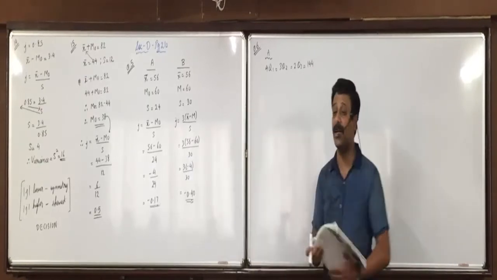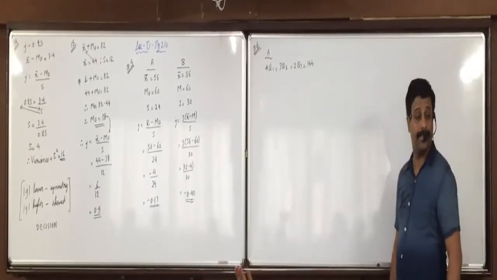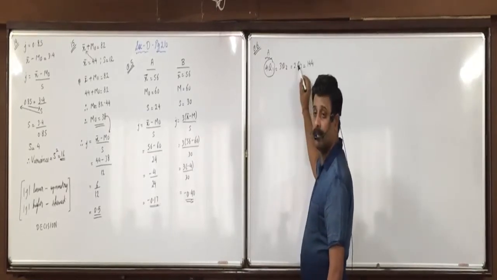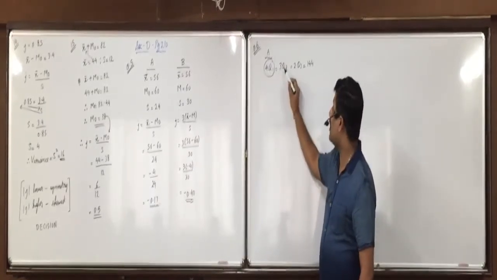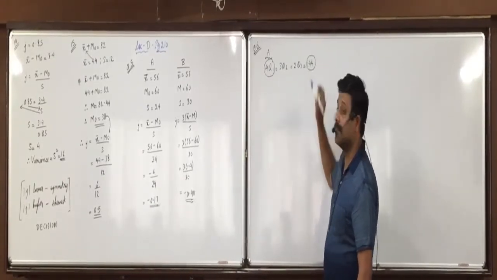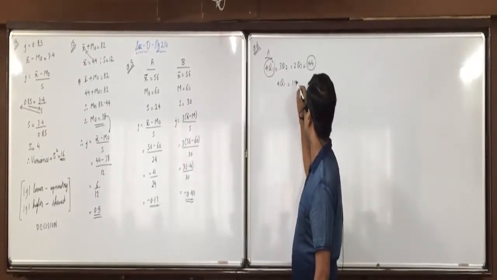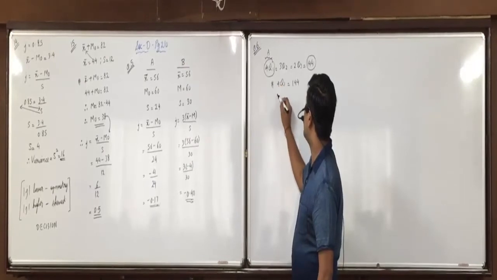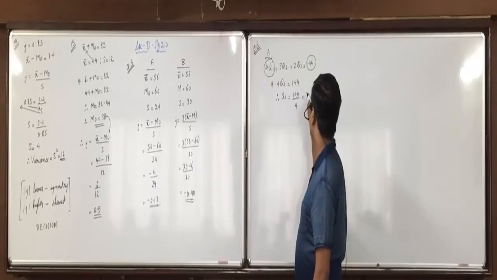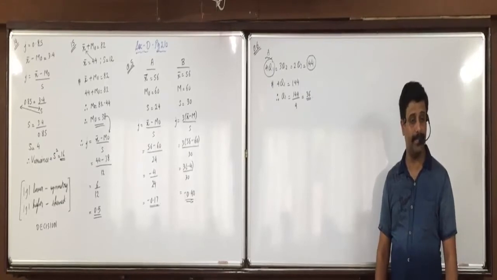Raise your hand. How can you find Q1? 4Q1 is equal to 144. Yes, see here on the board, all these three are equal to 144, first we equate 4Q1 with 144, so we can find Q1. 4Q1 is equal to 144. So what will be Q1 if you bring 4 on the other side? Divide by 4, 36. Got it, everyone?